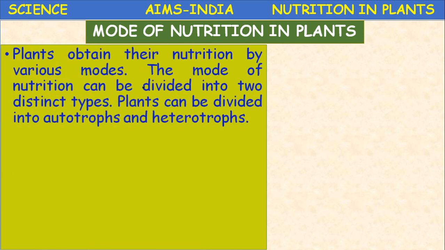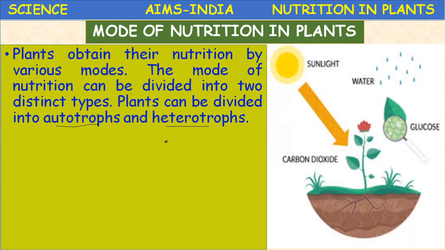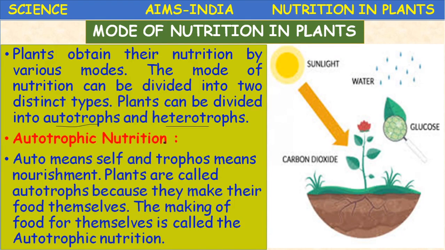So plants obtain the nutrients by various modes. The mode of nutrition can be divided into two distinct types. Plants can be divided into autotrophs and heterotrophs. So autotrophic nutrition. The term autotrophic nutrition is not new. You have come across the terms autotroph and photosynthesis from your lower classes onwards. So let us recall.